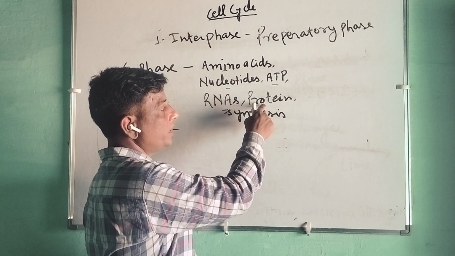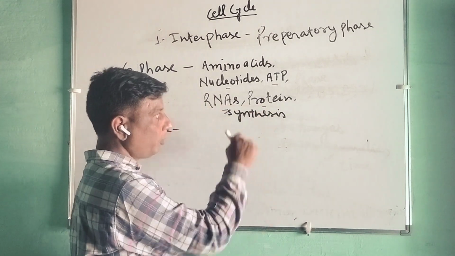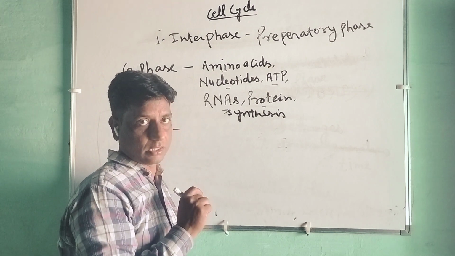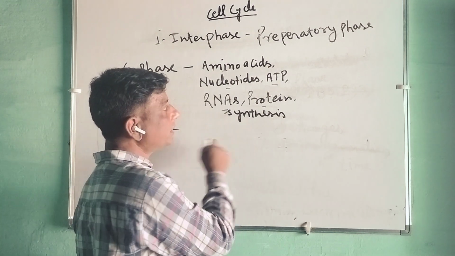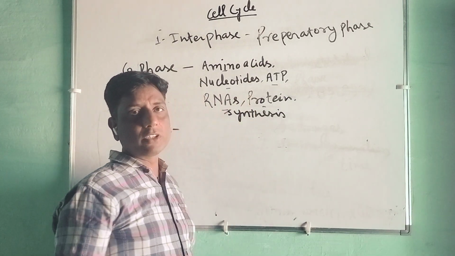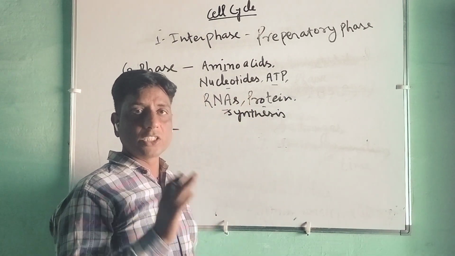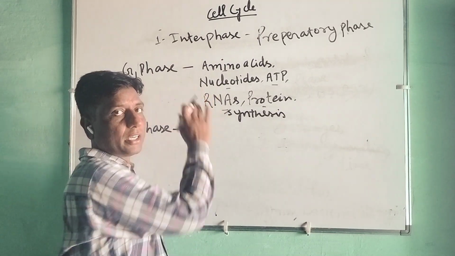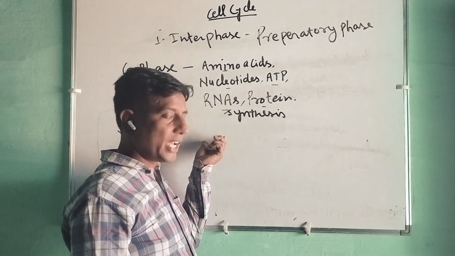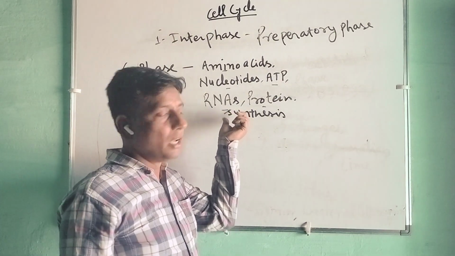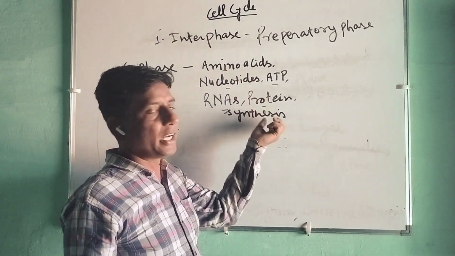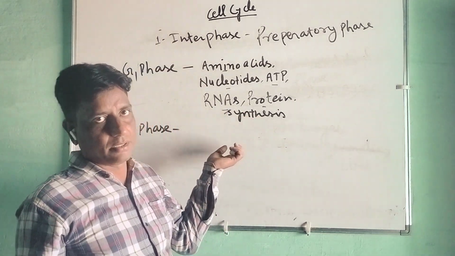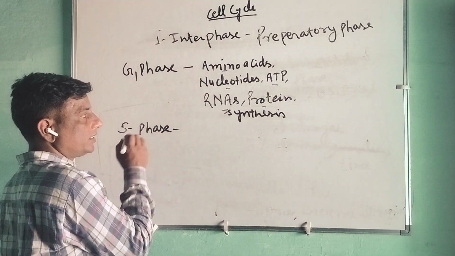What protein? It means the raw material. Whole protein will be synthesized here, that is histone protein synthesis, and other proteins also. The raw material that is required for the next phase will be synthesized here. The preparatory phase for S phase is the gap 1 phase, where amino acids, nucleotides, ATP, RNAs, and proteins are synthesized.